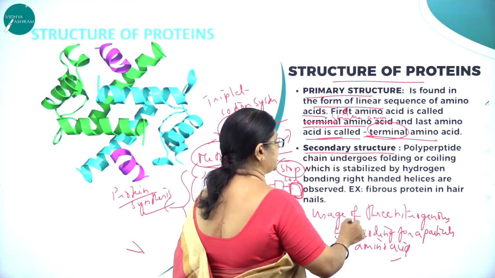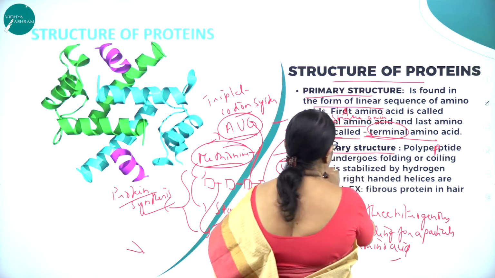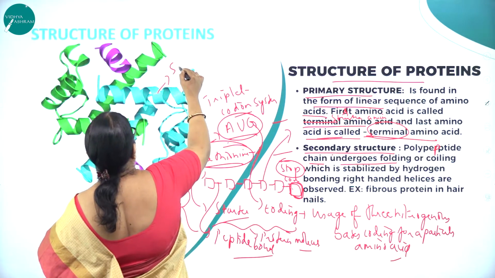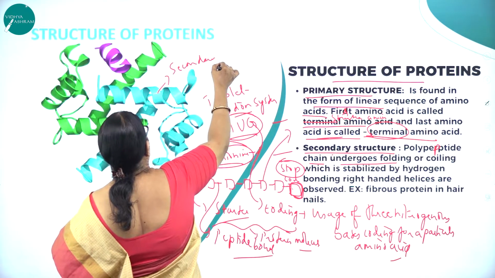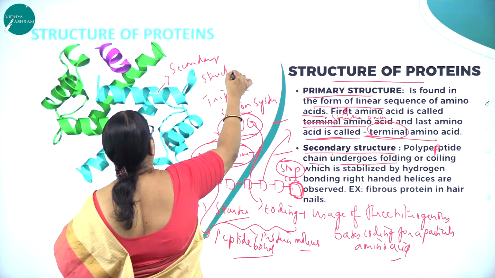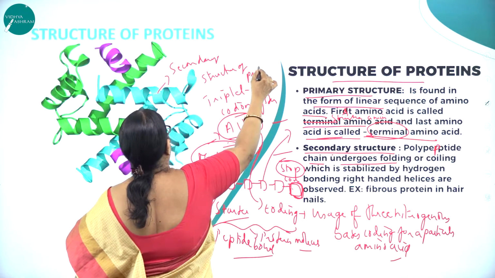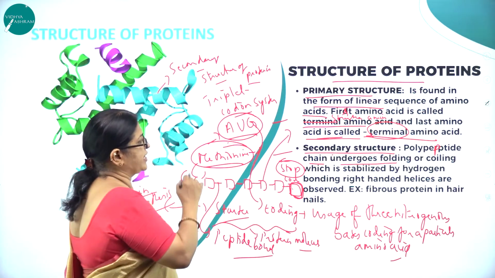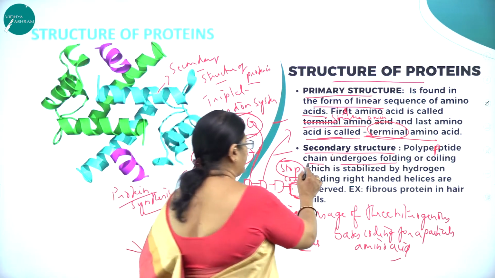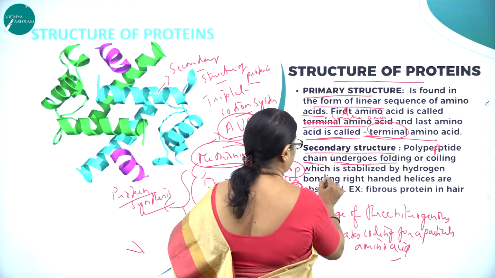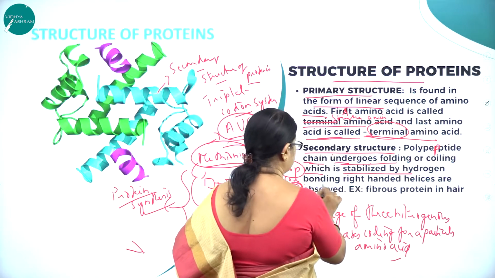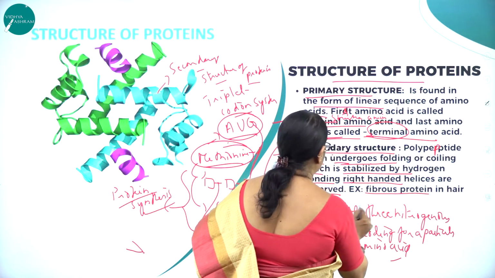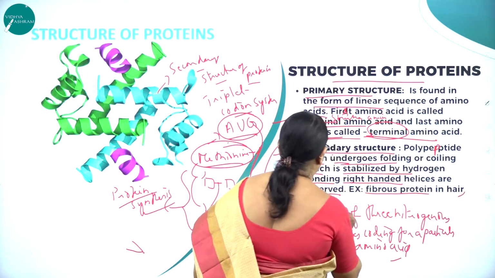Moving on to secondary structure, the polypeptide chain undergoes folding. Here you can see the folding and coiling. So this is the secondary structure of protein. The polypeptide chain undergoes folding or coiling, which is stabilized by hydrogen bonding. Right-handed helices are observed. Example, like fibrous protein in hair and nails.